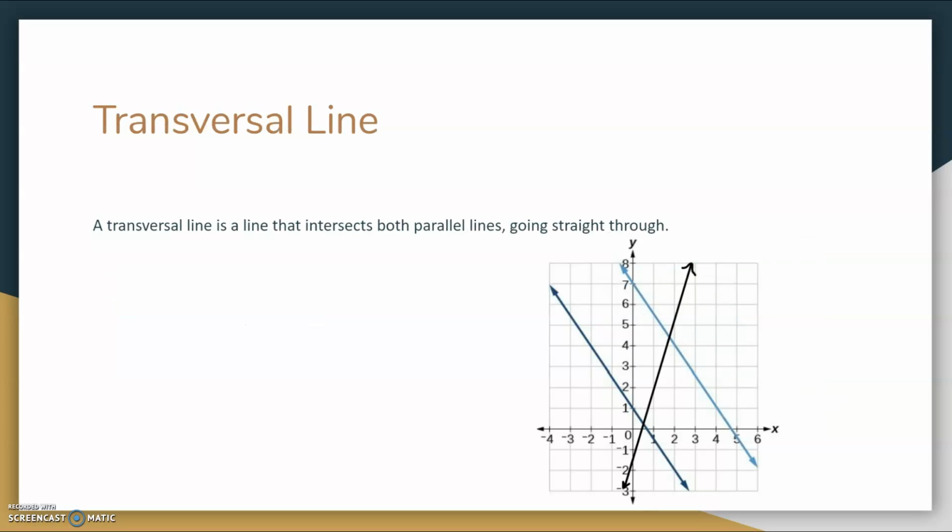Transversal line. A transversal line is a line that intersects both parallel lines, going straight through them. As seen in the example, I have the two parallel lines from before, but this time I have one line going right through them. That line is called the transversal line.